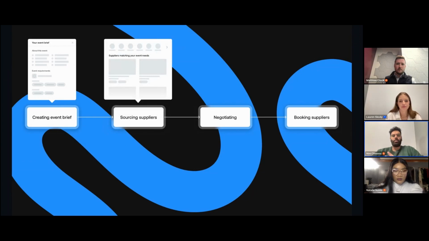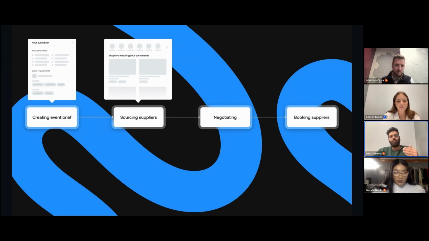Step two is now you want to actually find suppliers that match those event briefs. You can do this in Plan too. We have a marketplace with thousands and thousands of suppliers. So you go to the marketplace, you look for a supplier based on your event needs. And let's say you've now found your suppliers. You have a short list of 5 suppliers you want to work with. You have a venue, you have catering, you have all those suppliers.